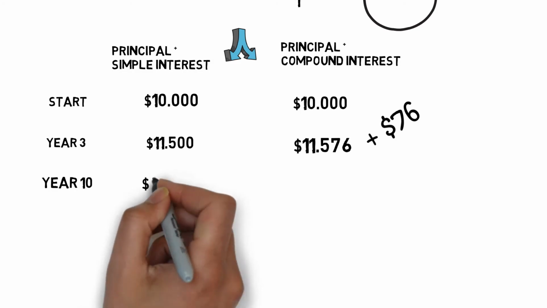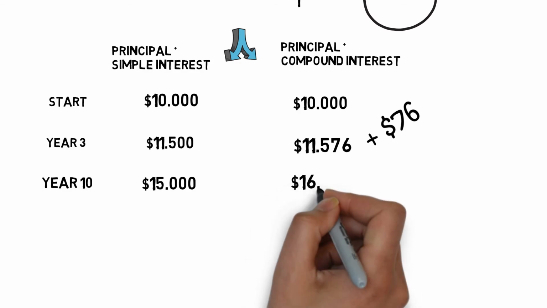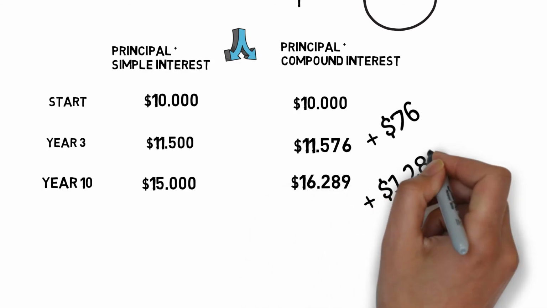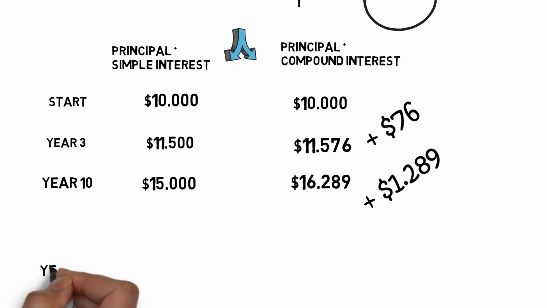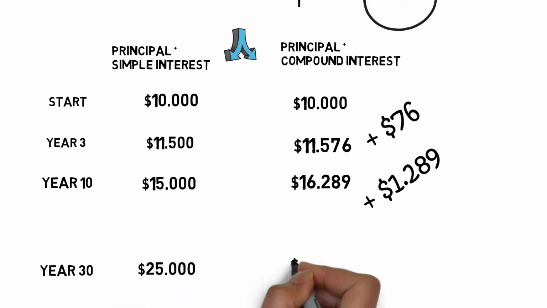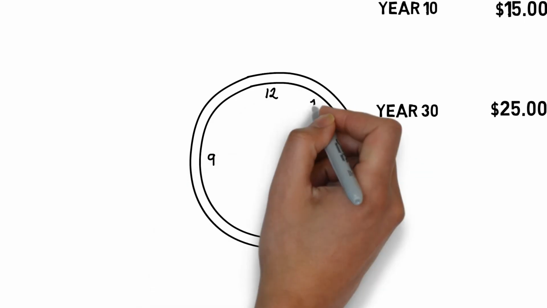Now, after 10 years, with simple interest, we have $15,000 altogether. With compound interest, we have $16,289. With compound interest, we earned $1,289 more. Now, let's have a look at 30 years. After 30 years, with simple interest, $25,000. With compound interest, we have $43,219, which is $18,219 more, a massive amount of money.